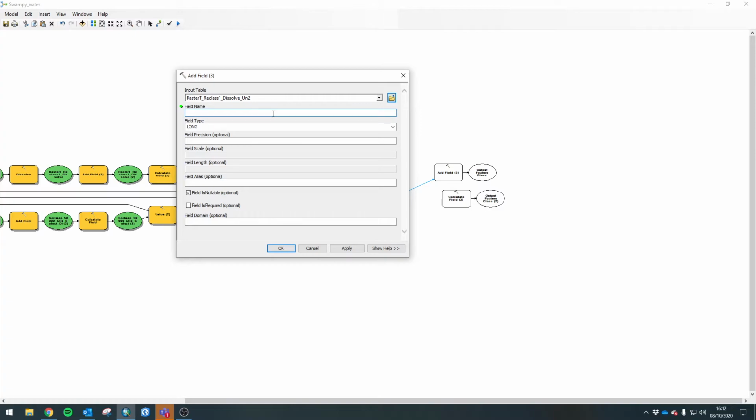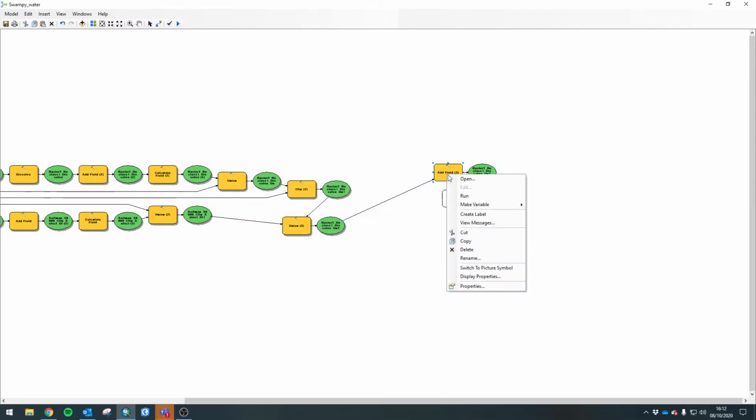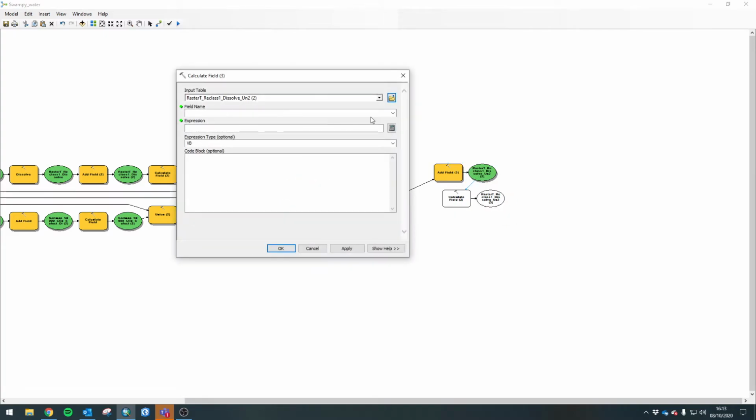And we're going to give that a swampy water suitability. Yeah, says something about the swamp, says something about the water, no doubt about it. Everybody knows exactly what you mean. So that way you make it clear for your colleagues what this is. Right, added the field. Let's go into Calculate Field.